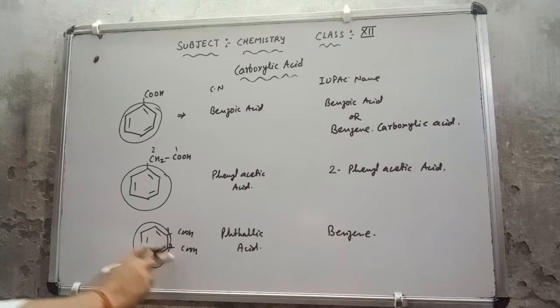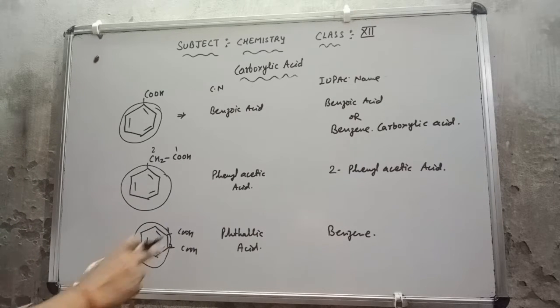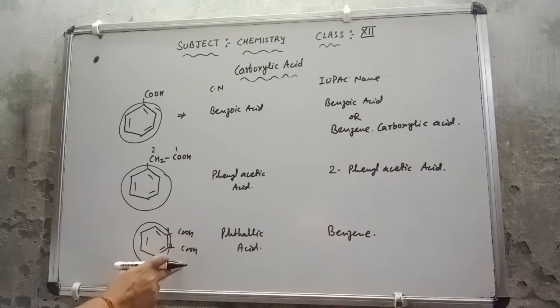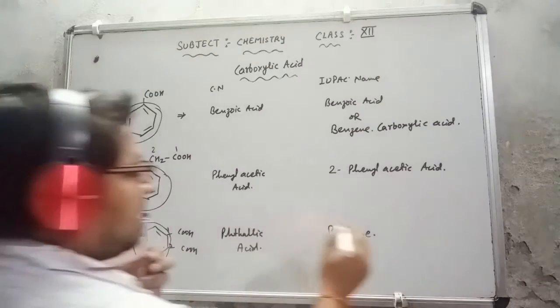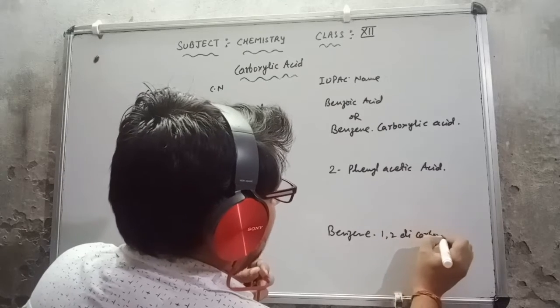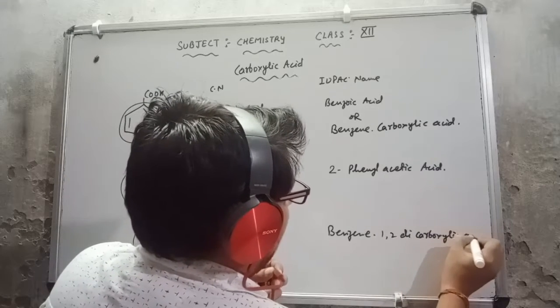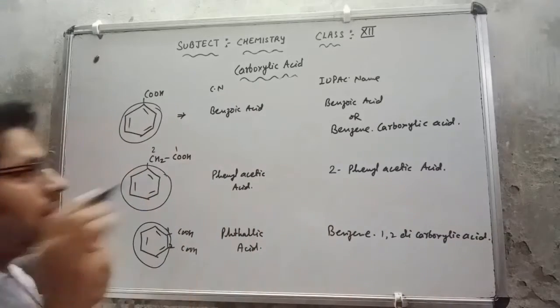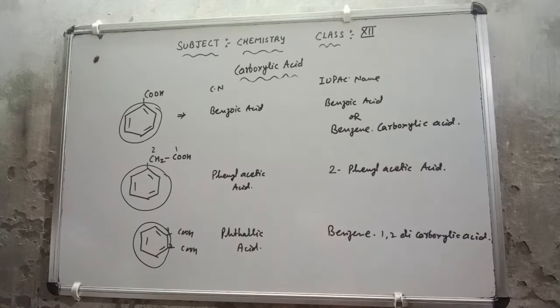So it is 1,2 dicarboxylic acid, because I am not counting the 2 carbons present in the carboxylic groups. So benzene 1,2 dicarboxylic acid, this is the IUPAC name. I hope you have easily understood the IUPAC names. There is no problem with this IUPAC naming.